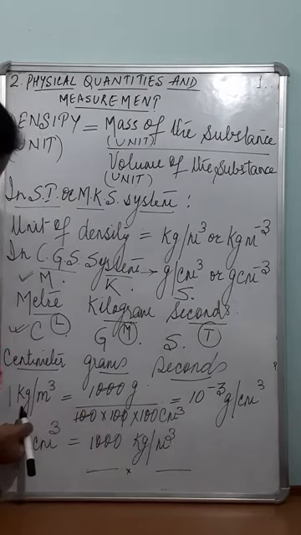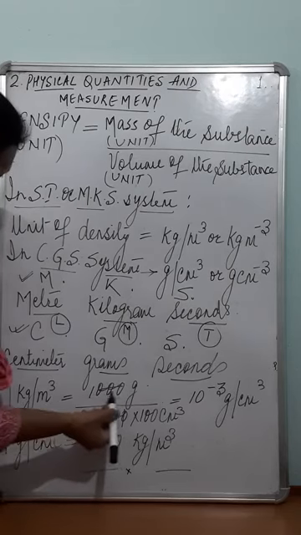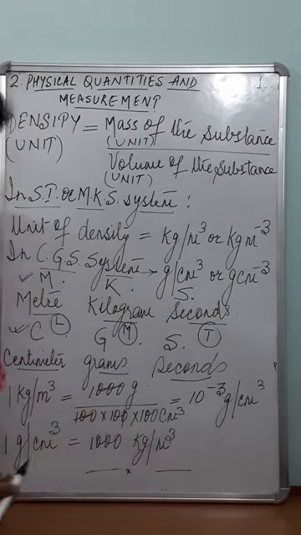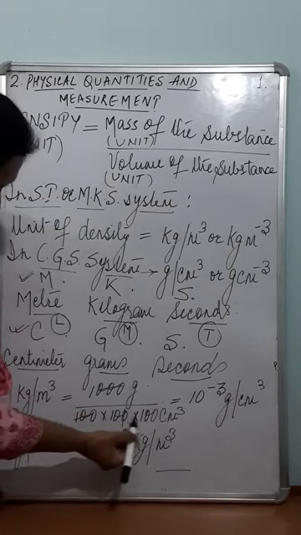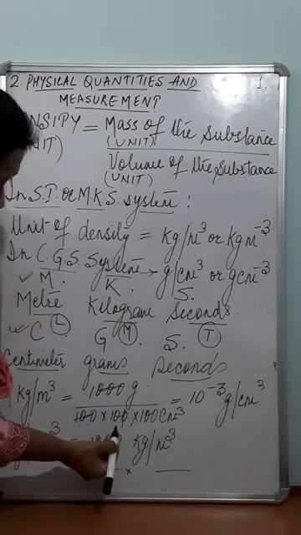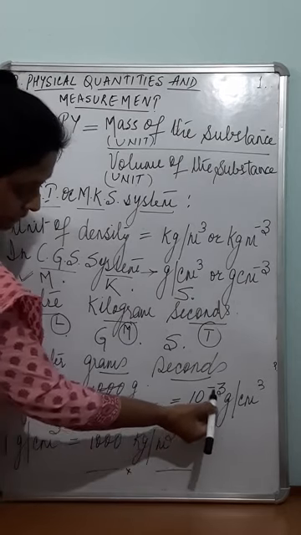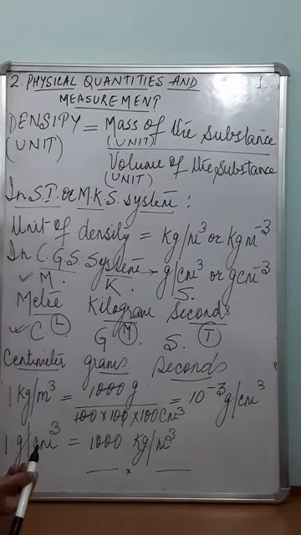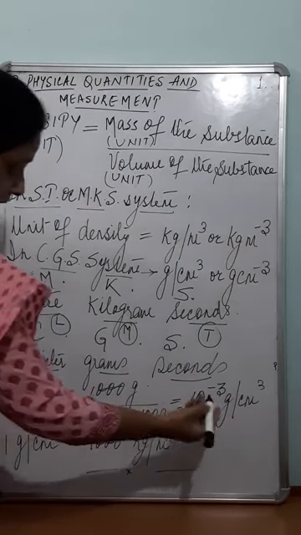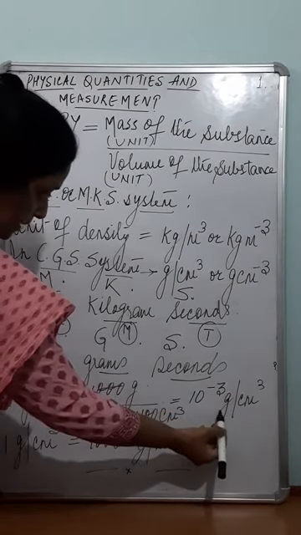I have converted kg per meter cube into grams per centimeter cube. So the 3 zeros cancel. We are left with 3 zeros in the denominator, which is 10 to the power minus 3 grams per centimeter cube.